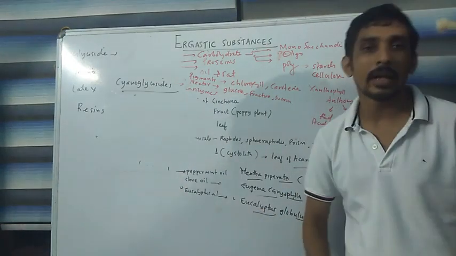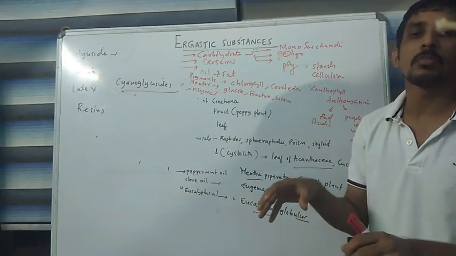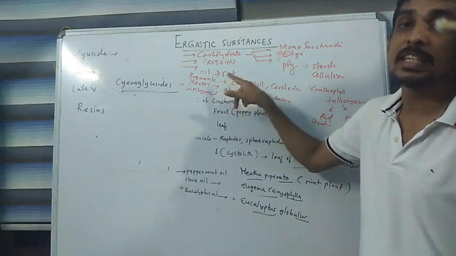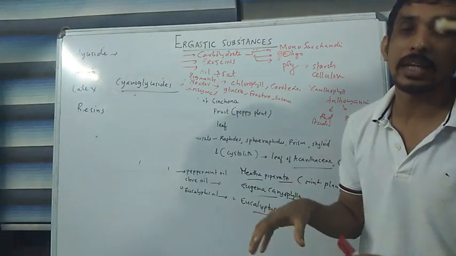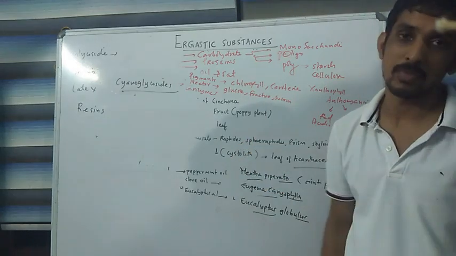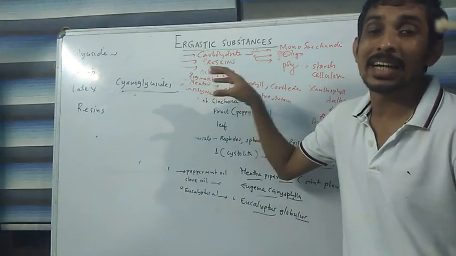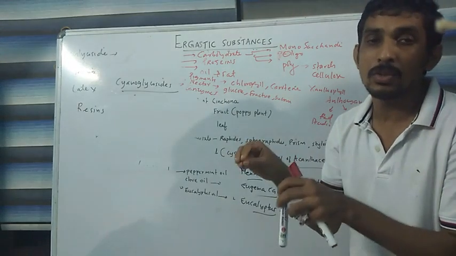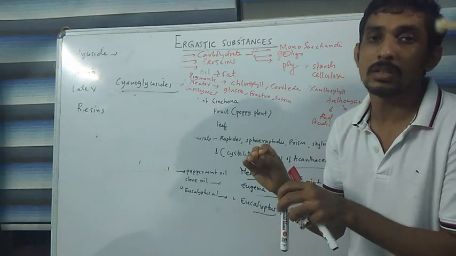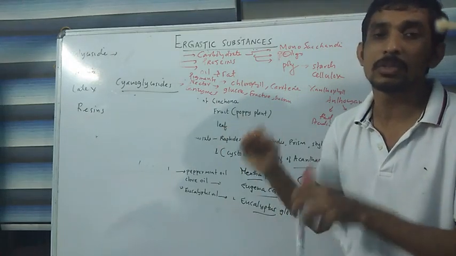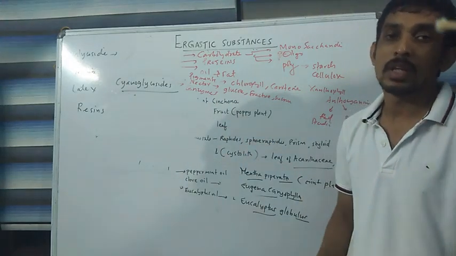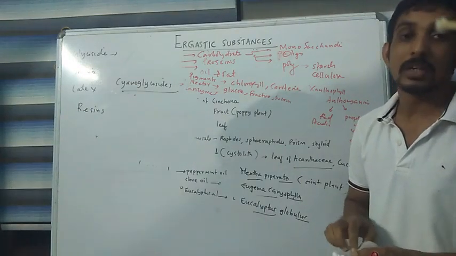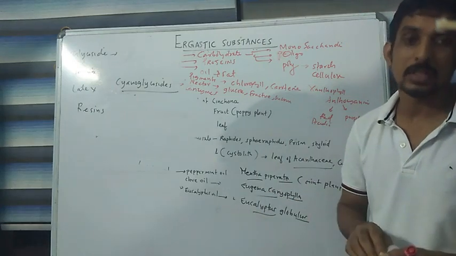So this is about organic substances, and we need to study one more thing, that is the nectar tissue. Nectar tissue is an example of a secretory tissue. Here we only studied secretory substances, not secretory tissues. The topic of secretory tissue is somewhat broad and deep, and we need to study it in detail. That's why I'm not explaining it very elaborately. We'll discuss that topic separately in another class. Okay.